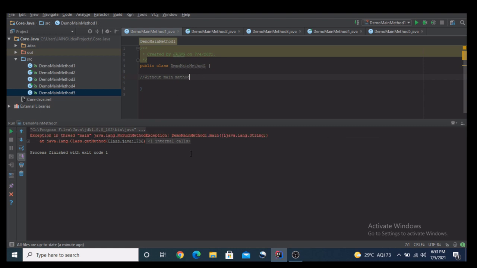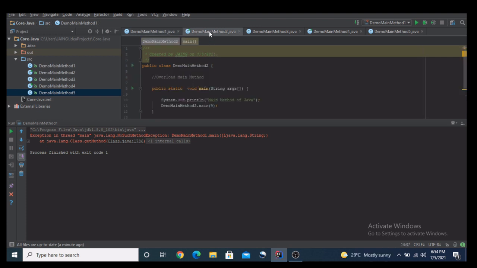So whenever somebody asks in an interview what will happen if I try to execute a class without a main method, the answer is that we will receive a runtime exception. The class will be compiled successfully, but it will not give an output. It will give us a runtime exception for this scenario.